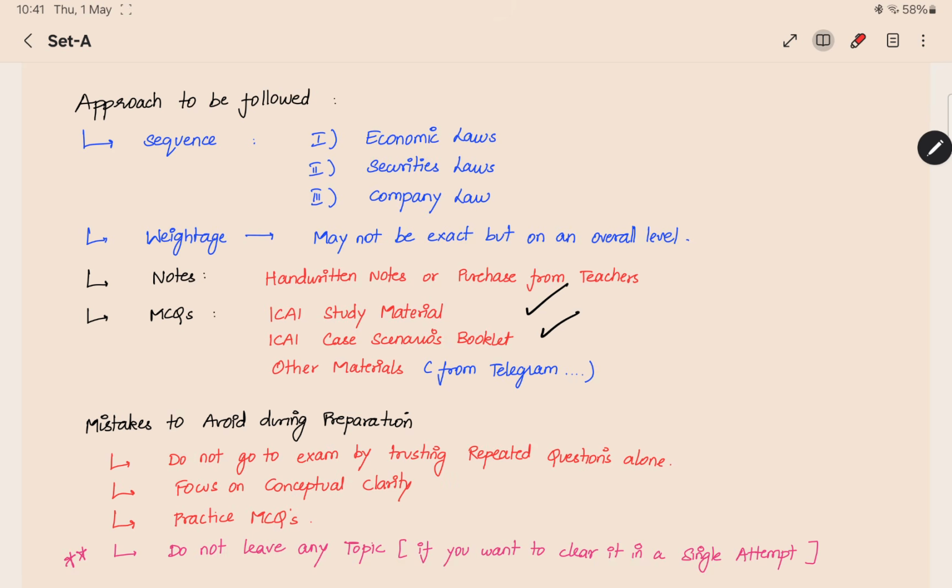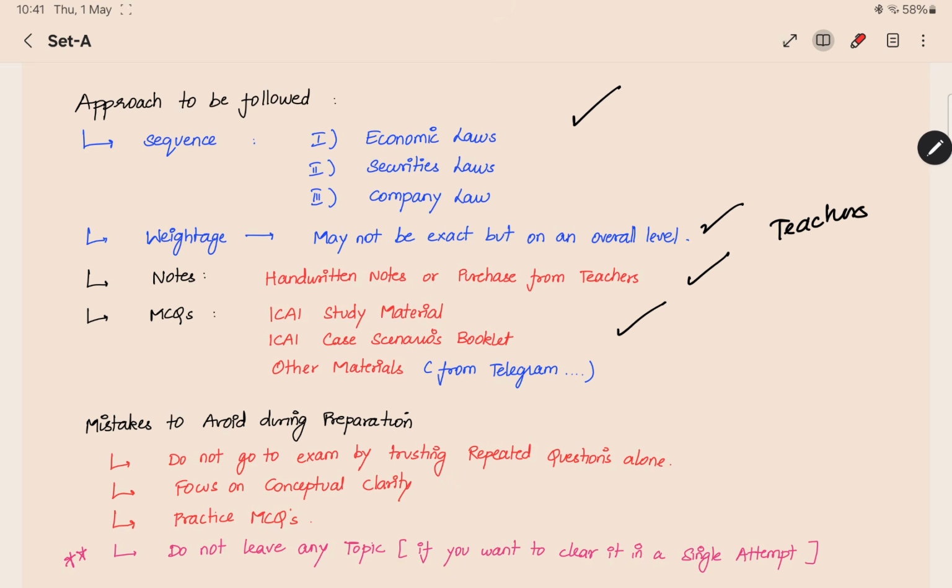And then from other materials like repeated question PDFs, many PDFs like that are circulating on Telegram. You can use those materials also for practicing MCQs. This is the things we saw. First we saw the sequence, weightage, and the notes where you have to see MCQs. We have also covered the teachers part.